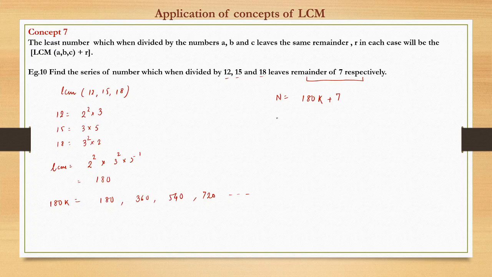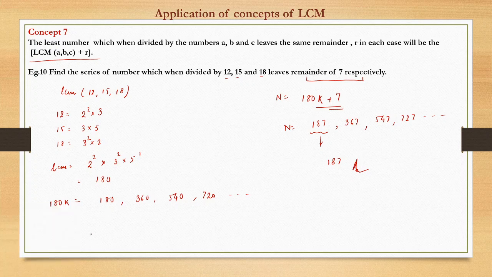So the generic form of the number would be 180k plus 7, which is, if k is equal to 1, 187, k is equal to 2, 367, k is equal to 3, 547, k is equal to 4, 727 and so on. So this is the general form of the series. What is the smallest number? This is the smallest number. Okay, so this is the way we solve. And the general form is nothing but LCM of A, B, C plus R. Plus R, that we have seen here, right?